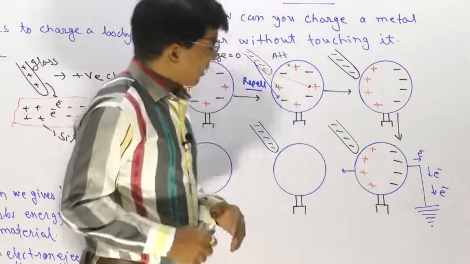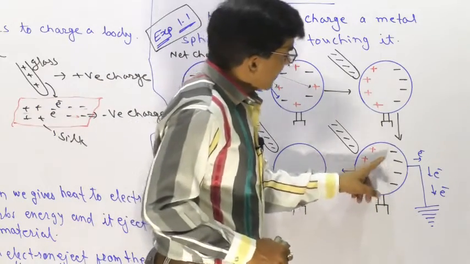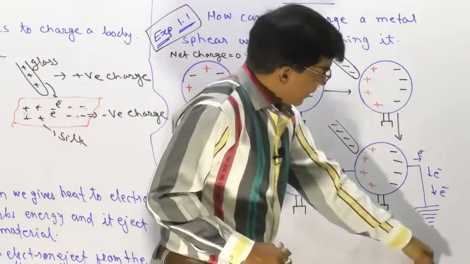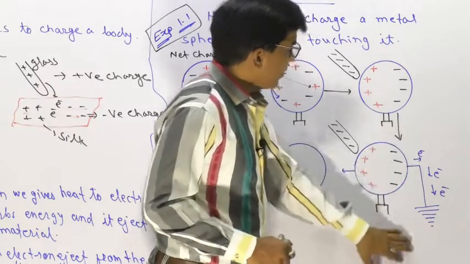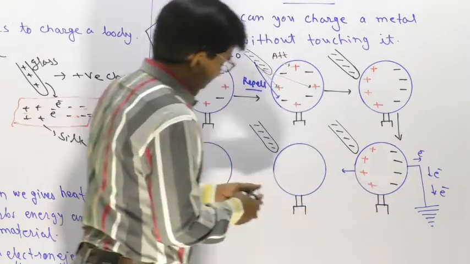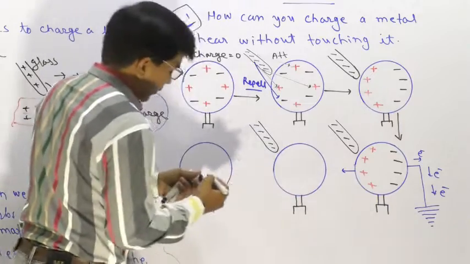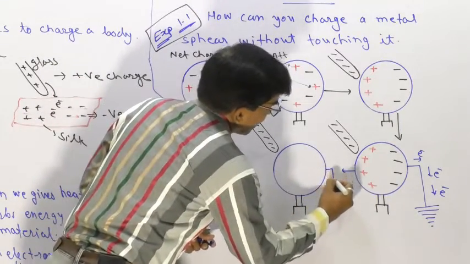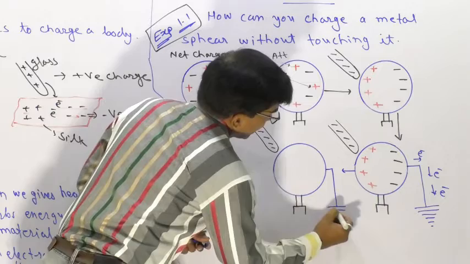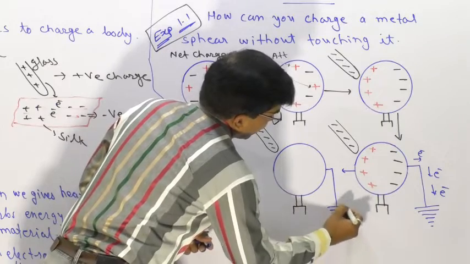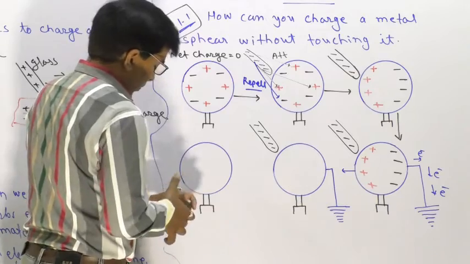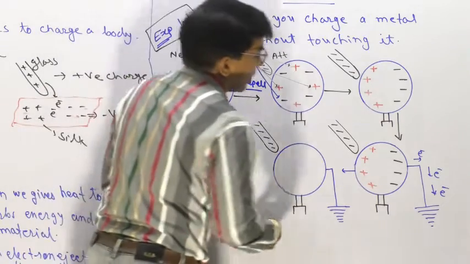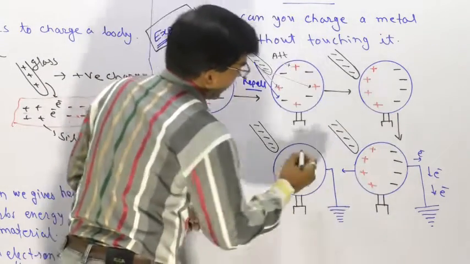No need to discuss it, but these charges enter into the earth with the help of a conducting wire, which is connected to another part of the sphere. So in the next situation, this earthing is connected, and some electrons go to the earth.